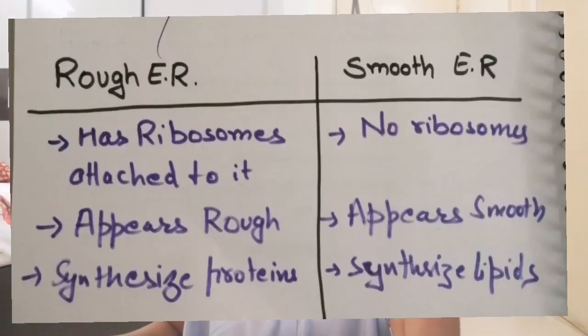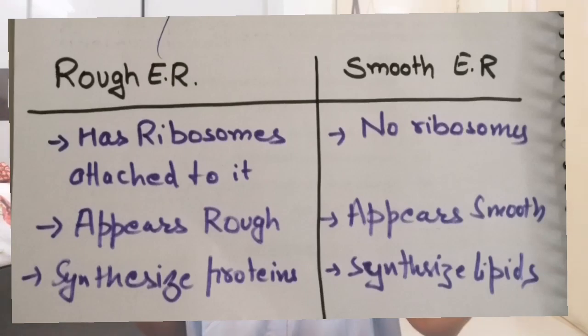And the part of endoplasmic reticulum in which there are no ribosomes attached looks smooth. That is why it is known as smooth endoplasmic reticulum, which can be abbreviated as SER. So endoplasmic reticulum is of two types, RER and SER. RER is rough, SER is smooth. RER has ribosomes attached, there are no ribosomes on SER. Because ribosomes are attached to RER, it synthesizes proteins, and because there are no ribosomes attached to the smooth endoplasmic reticulum, it cannot synthesize protein.